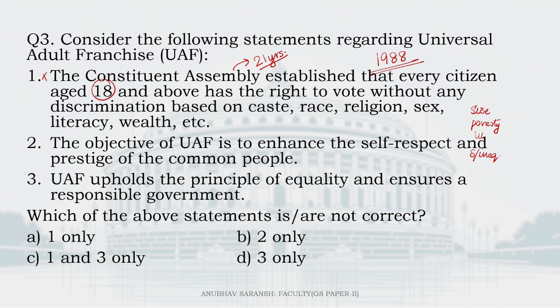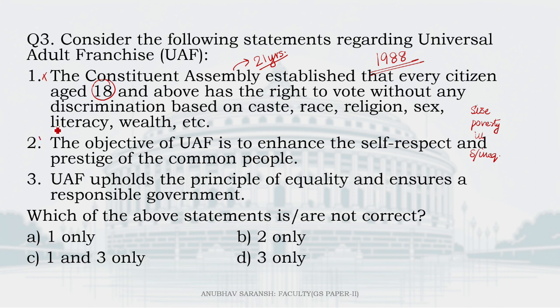And besides all these issues, yet we promised that everyone will get the right to vote, which was a great achievement. And yes, UAF makes democracy more broad based, enhancing the self respect and prestige of common people, upholding the principle of equality, enabling minorities to protect their interests, and opening up new hopes and vistas for weaker sections. That's also correct.